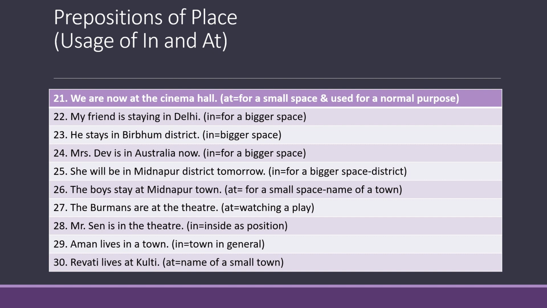Number 28. Mr. Sen is in the theatre. Now here when we are using in the theatre, the preposition in denotes that Mr. Sen is inside the theatre. Now Mr. Sen may not be inside the theatre to watch a play. He can be working in the theatre, he can be just waiting for someone in the theatre also. So in these type of cases we use Mr. Sen is in the theatre, or the preposition in before the theatre or the cinema.